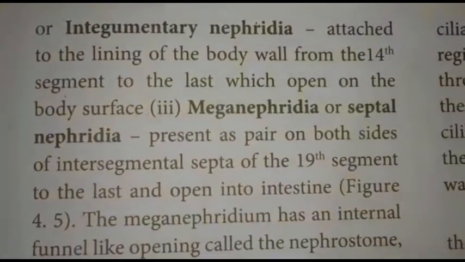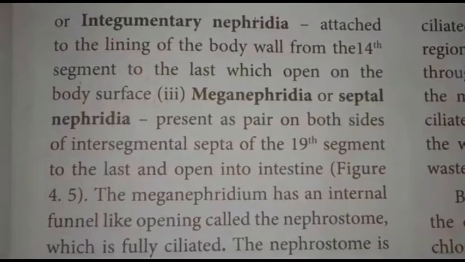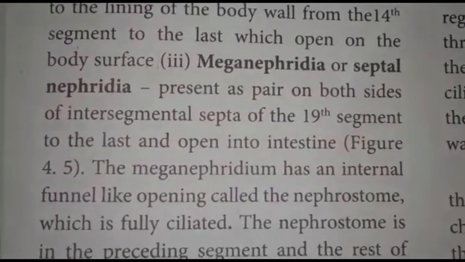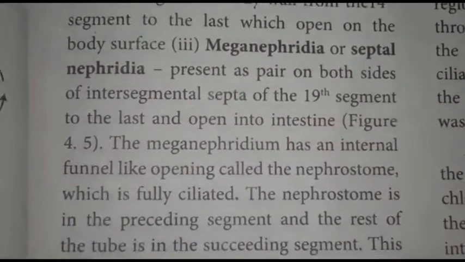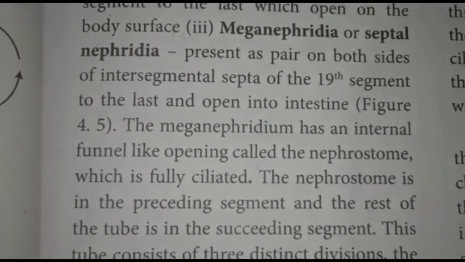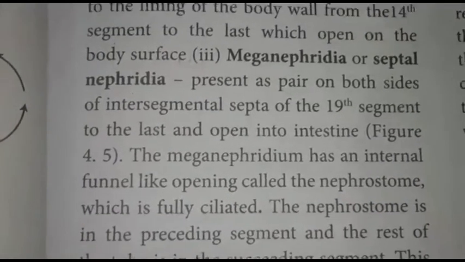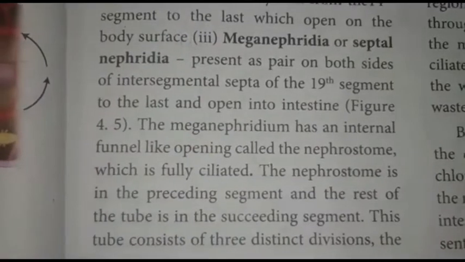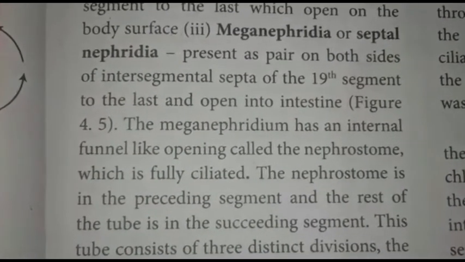Another one is meganephridia or septal nephridia. The pharyngeal nephridia is present in the pharynx region. The integumentary nephridia is present in the skin region. The meganephridia or septal nephridia is present in between the septum region.